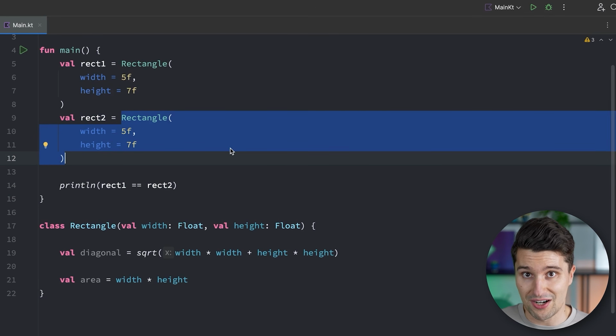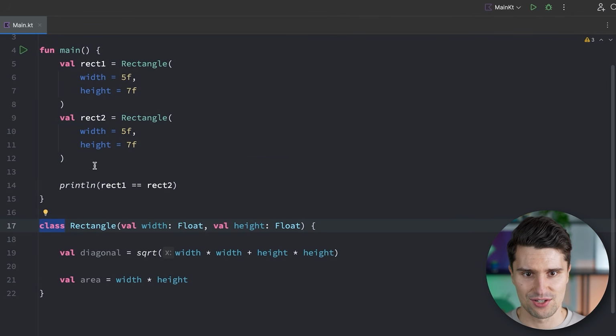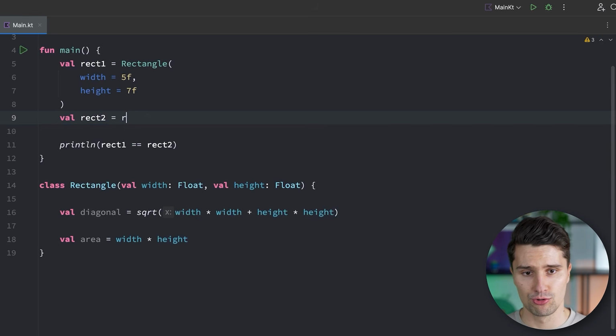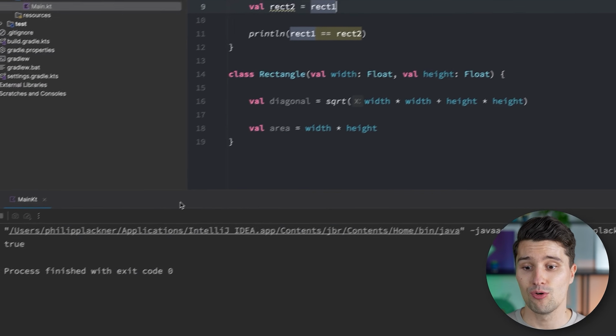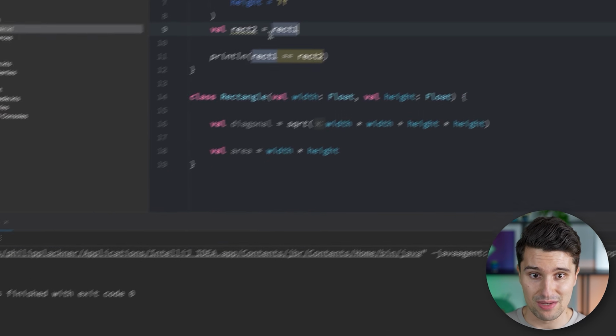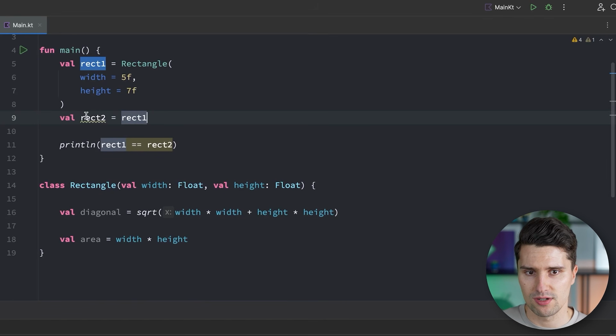You can have two red cars after all, but that doesn't mean that both cars are the same. No, you have two individual cars that you and your friend can drive at the same time. And the same is the case here with the normal class comparisons. Unless we do something like rect2 is equal to rect1, that would now print true because it's the same instance. We rather just store a pointer to this rect1 in rect2 and not our own individual rectangle anymore, then it will return true.